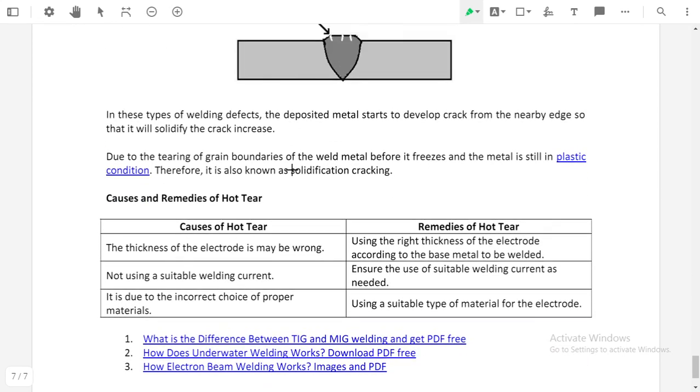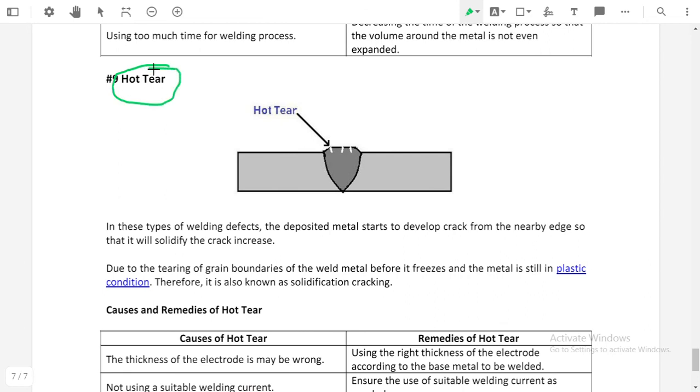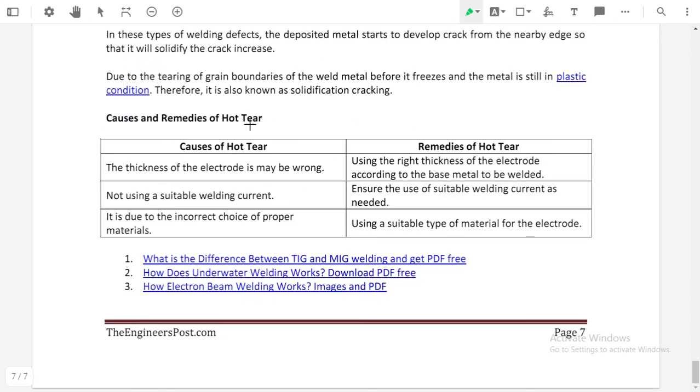And the last one of the defects in a weld is the hot tear. We all know what is meant by hot tear. As this image shows, a hot tear means tears or cracks appear on a weld zone. In this type of welding defect, the deposited metal starts to develop cracks from nearby edges. The cracks develop at nearby edges and, as it solidifies, the cracks increase. After solidification, the cracks develop into the material, and it is called a hot tear. What is the cause of the hot tear?